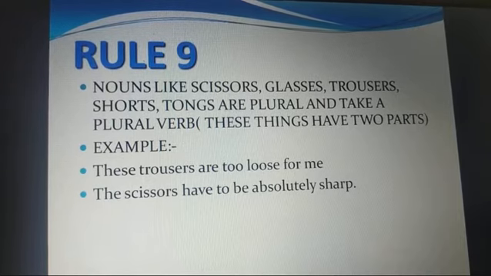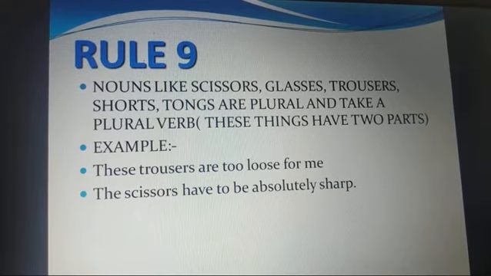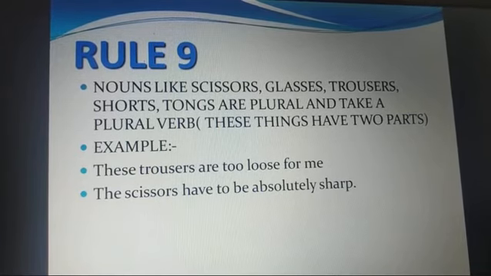Now how can a scissors be plural? Now if you see, these things have two parts. Trousers have two sides, right? Left leg and the right leg. Scissors have two parts, the above and the lower one. Tongs also have two parts. So these are divided into two parts. Glasses means specs, isn't it? My specs are lying. I don't say my spec is lying. My specs are lying on the table. Okay. Now see the example. These trousers are too loose for me. So trouser is actually one singular pant, isn't it?